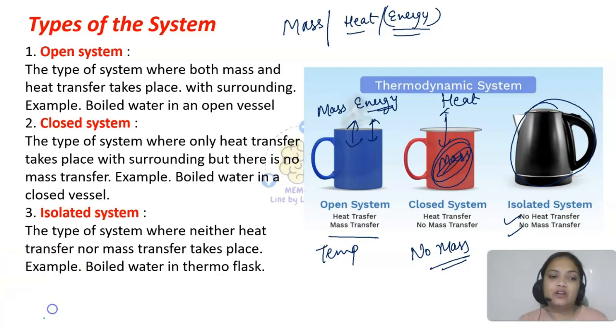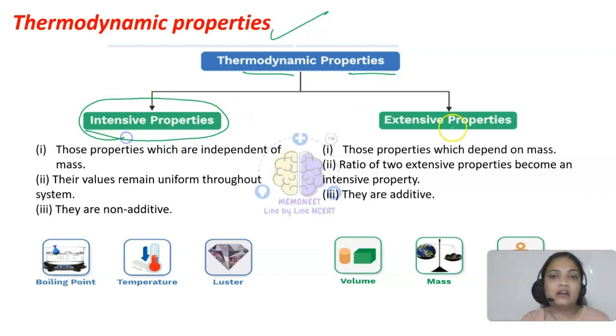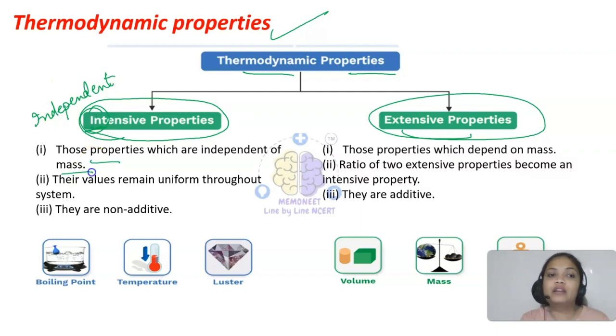So we should know, when we are studying thermodynamics, the different types of systems that we are having. Okay, now next is thermodynamic properties, very important. So there are actually two types of thermodynamic properties, students. One is intensive properties and the other one is extensive. So IN se yaad rakhna, IN stands for intensive, IN stands for independent. The properties which are independent of mass of that substance, or of whatever we are studying, if the properties are not depending on the mass, we'll call them intensive properties. Means their value will remain uniform throughout the system.